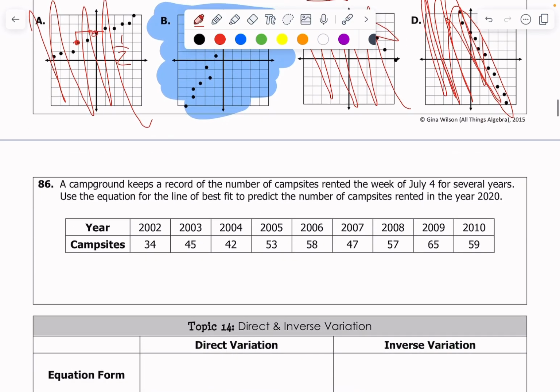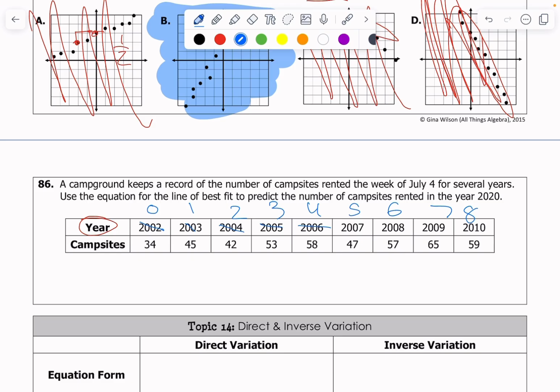Okay. 86. These are our favorite problems ever to do. Again, we're going to use our calculator for these. But because I see this word year, I'm actually going to change some stuff up about my data. I'm not going to plug all of this into my calculator. Let's change our 2002, change our first year to 0. And then we say how many years have passed since that first year. Well, 1 year's passed, 2 years passed, 3, 4, 5, 6, 7, and 8. Okay. And so at 8 years passed, we've got some example.